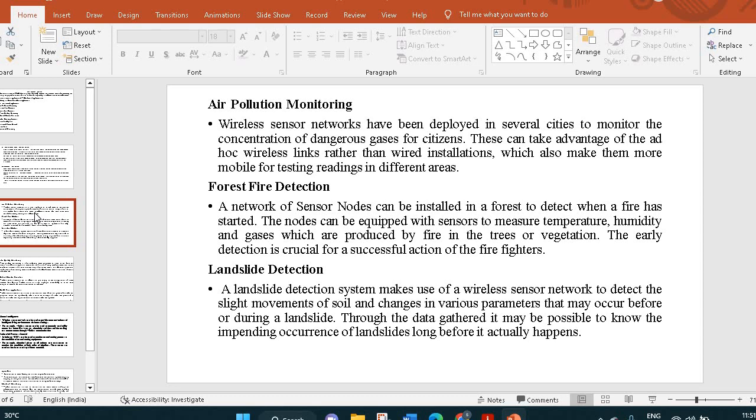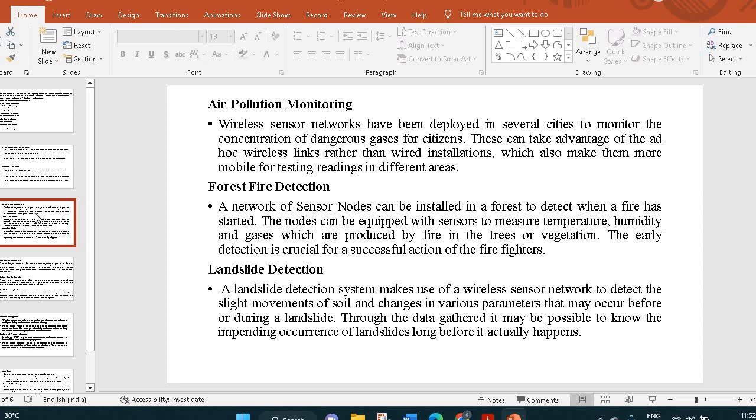Forest fire detection. A network of sensor nodes can be installed in a forest to detect when a fire has started. The nodes can be equipped with sensors to measure temperature, humidity, and gases which are produced by fire in the trees or vegetation. Early detection is crucial for successful action by the firefighters.